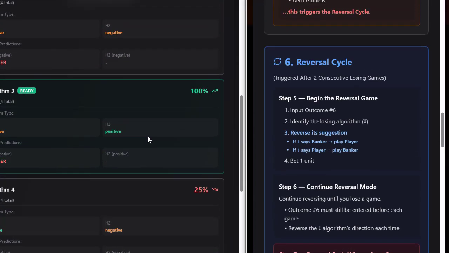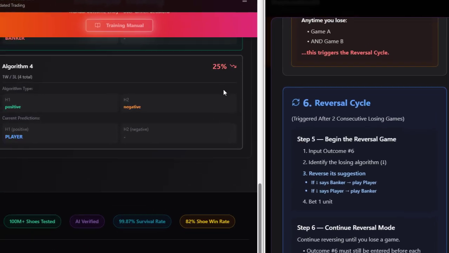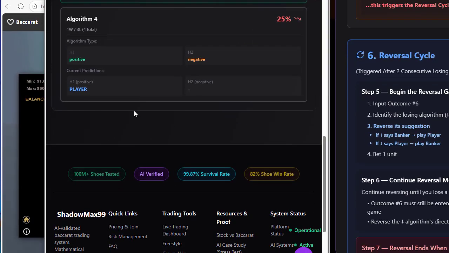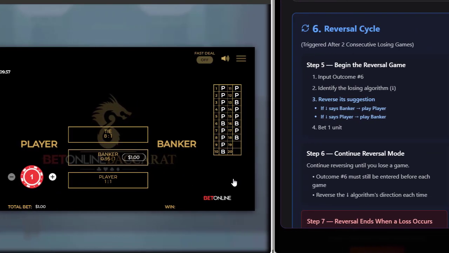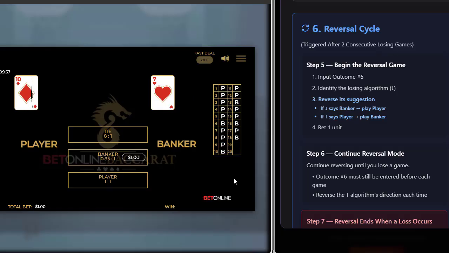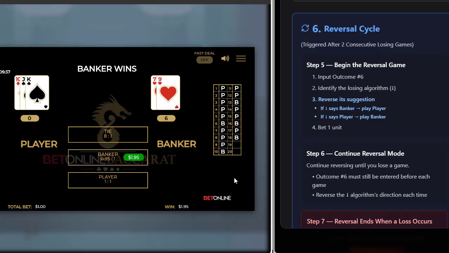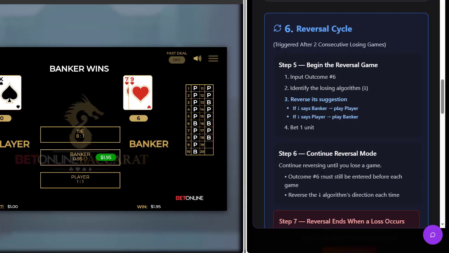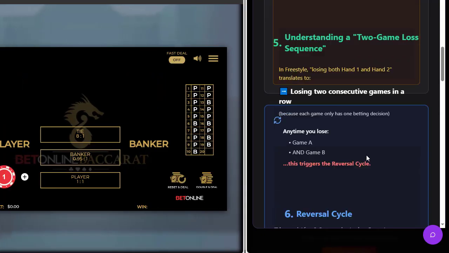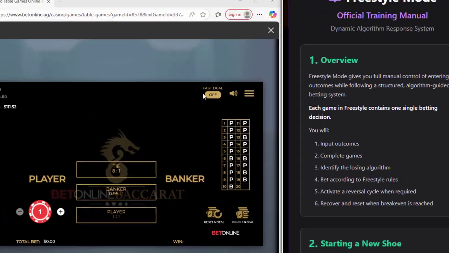So in this case, if you lose 2 consecutive, you come here. If it says player, we're going to play banker. So we're going to put our chip on banker. If we win, we'll continue to play what is called the reversal trend. As you can see, continue reversal mode until you lose a game. All right, so we're gonna do that.